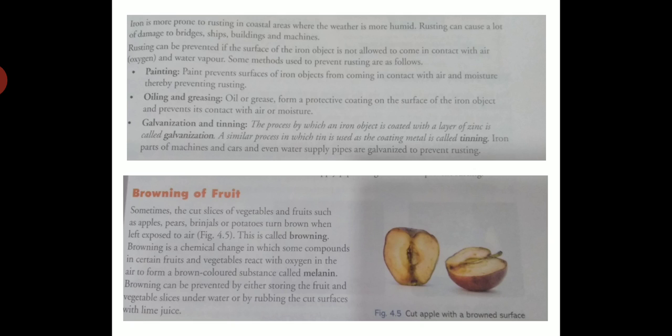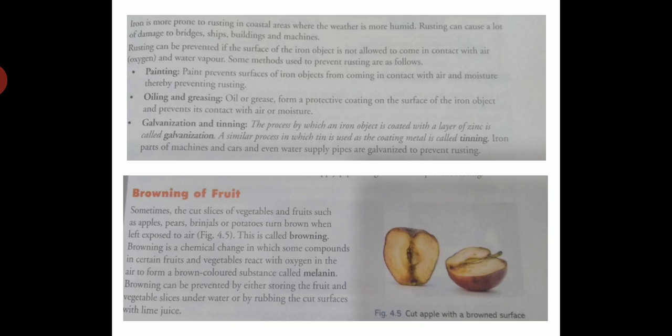So in the galvanization process, there is a coating of zinc. Okay students, and in tinning also, tin is used as a coating metal. So I hope you understand. So rusting is a chemical change.